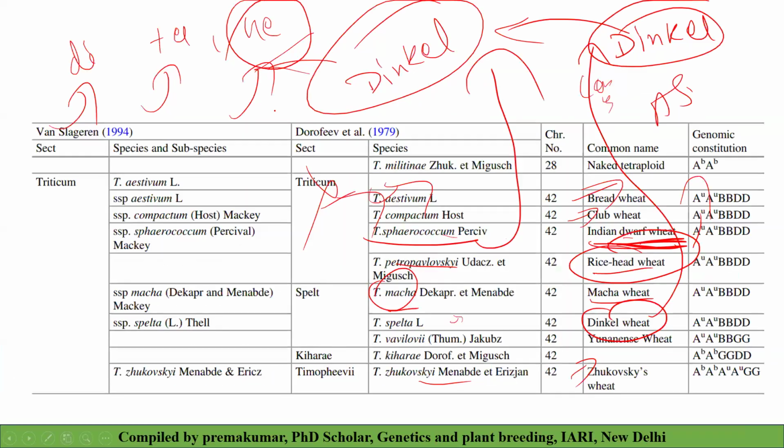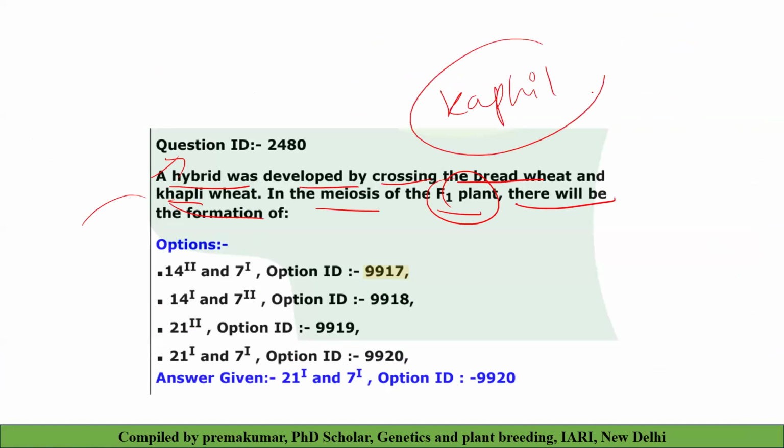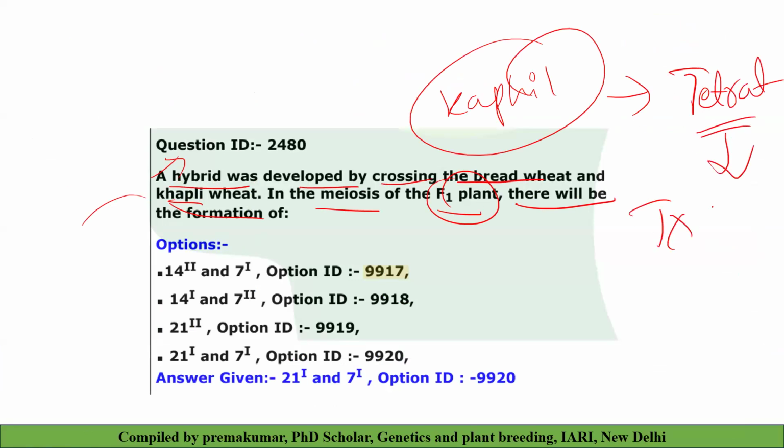Then you can see another question. Why is it very, very important to learn about this table? You can see this question. A hybrid was developed by crossing bread wheat and emmer wheat, and in the meiosis of the F1 plant, there will be a formation of... You know that emmer wheat is a tetraploid wheat actually. You should know what a tetraploid wheat is. When tetraploid is crossed with hexaploid, what will be the genetic constitution? Okay, 7 and 14. 7 bivalents and 7 univalents.